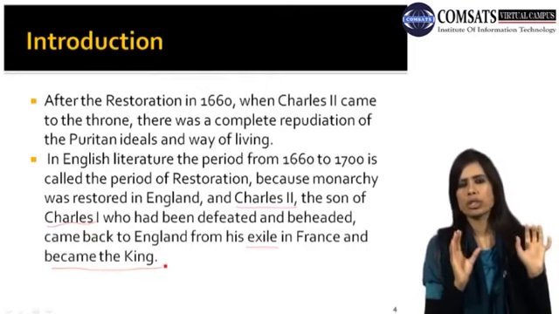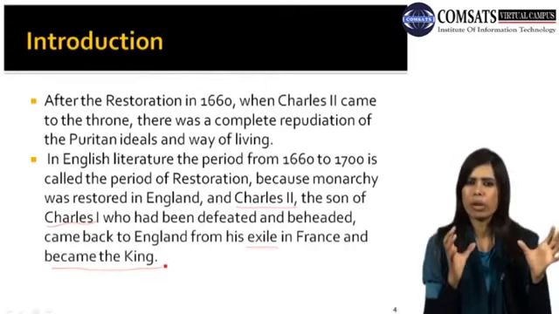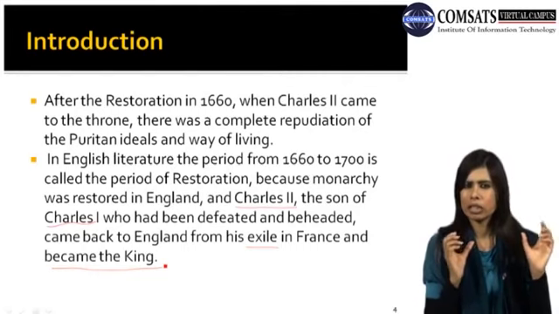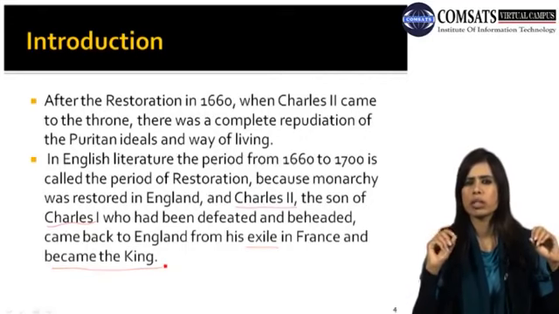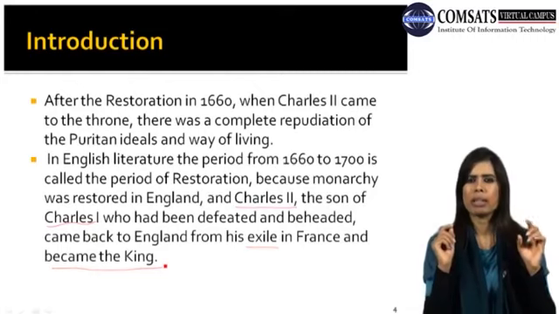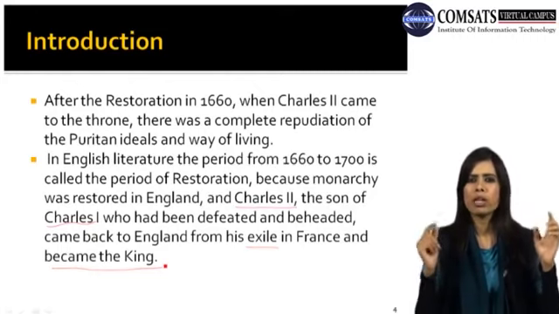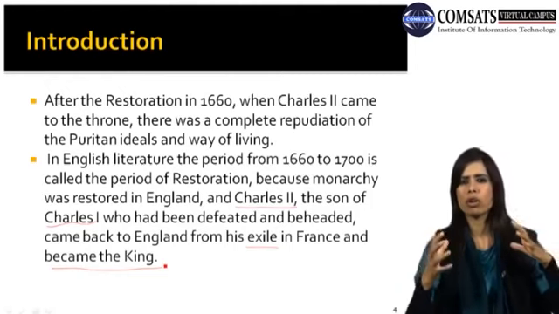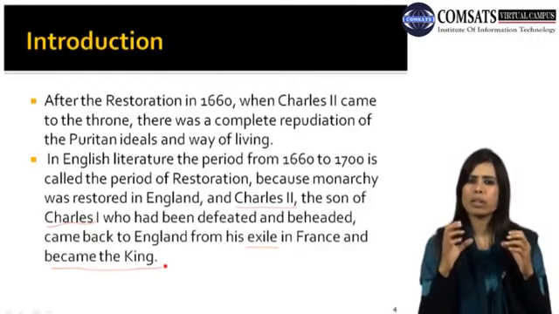So dear students, here you just have to keep in mind one thing: there was a complete restoration of monarchy in England. Whenever somebody asks you what we mean by restoration in England, you just have to answer that in 1660, when Charles II came into power, there was a complete restoration of monarchy in England. That is why this period is known as the Restoration period.